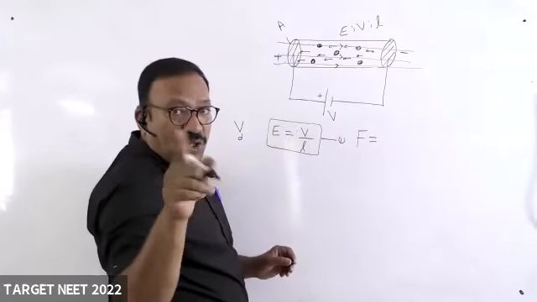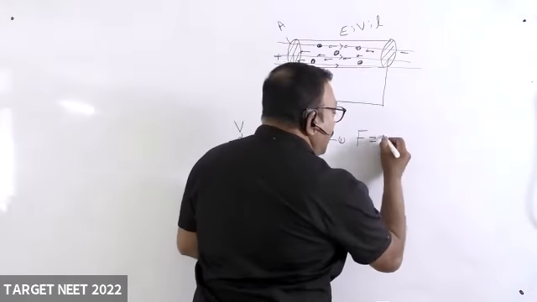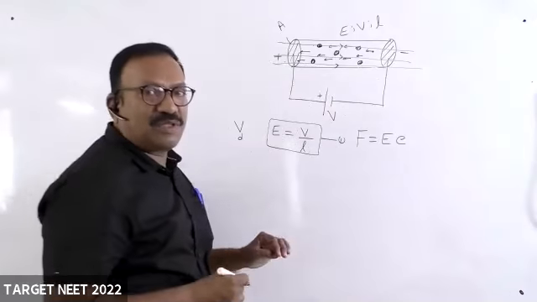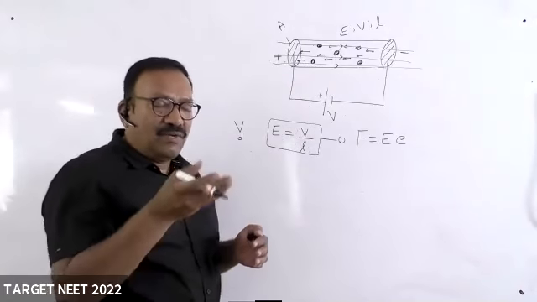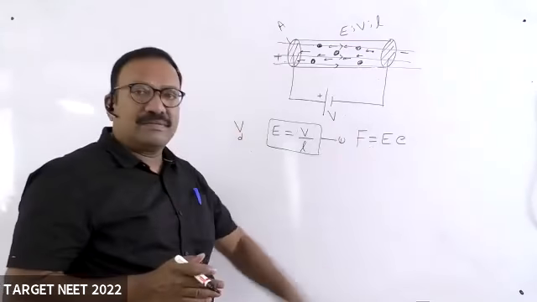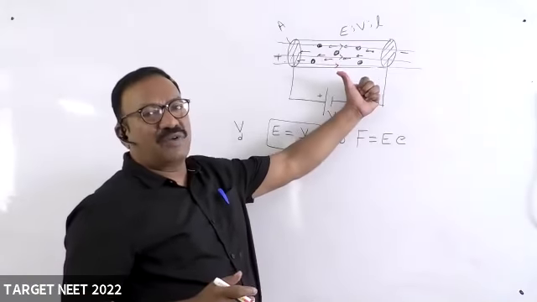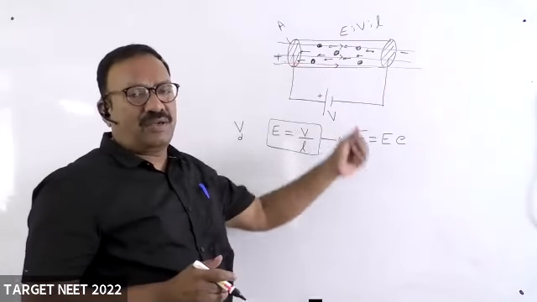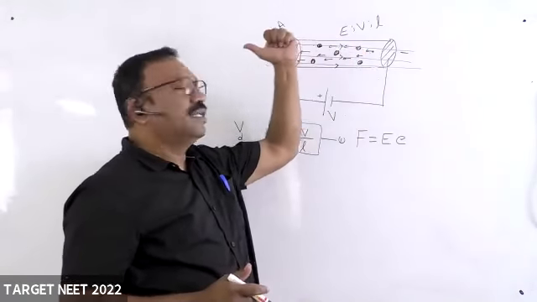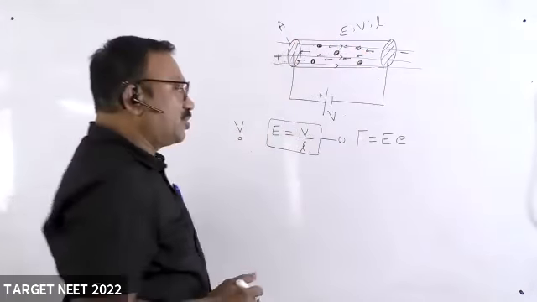F is equal to eE. Here e is the charge of the electron, 1.6 into 10 power minus 19. Of course it is a negative charge, but I am already giving the direction, so there is no need of a minus sign. This is the direction of the force with which the electron is attracted towards the positive end.